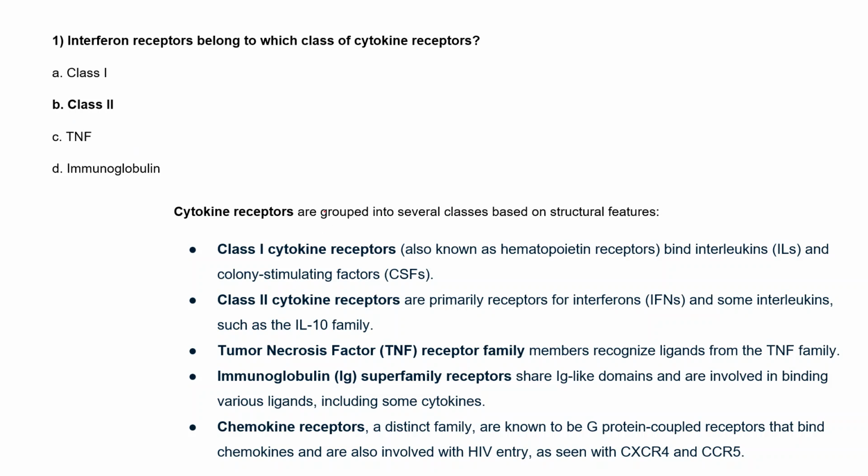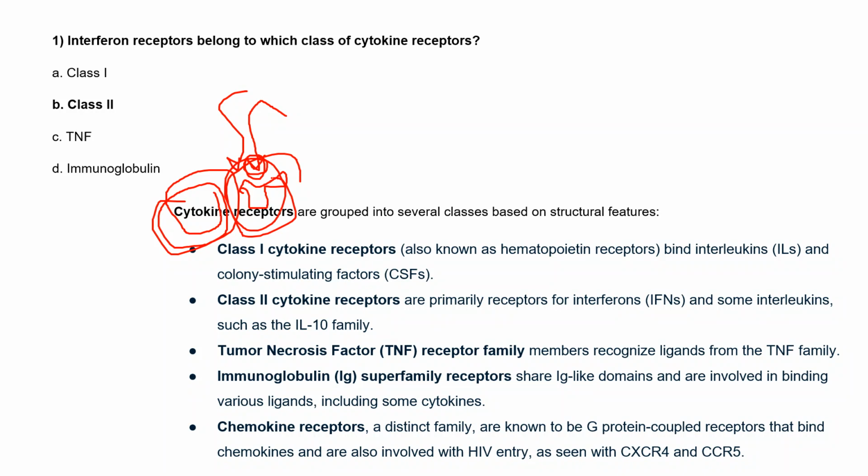So basically, for cytokine receptors, we know what cytokines are. These are small molecular weight proteins which bind to the surface of some receptor. So where the cytokine binds, we call these receptors cytokine receptors.